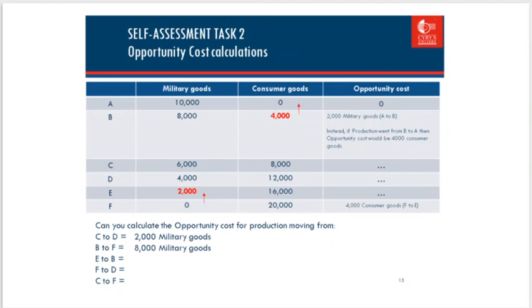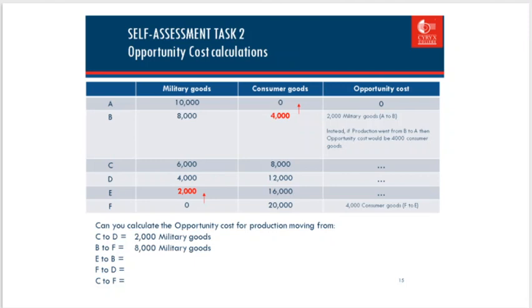At point C, we can produce 6,000 military goods and 8,000 consumer goods. At point D, we can produce 4,000 military goods and 12,000 consumer goods. In this case, how do we find the opportunity cost? First, we have to find which one is increasing and which one is decreasing. Now, let's see military goods.